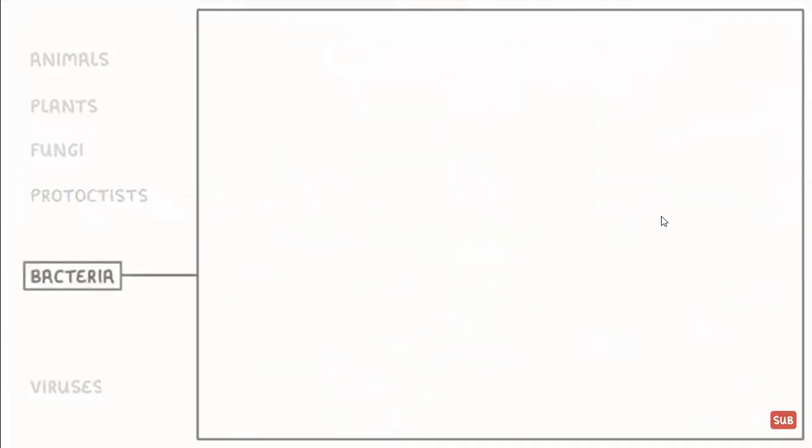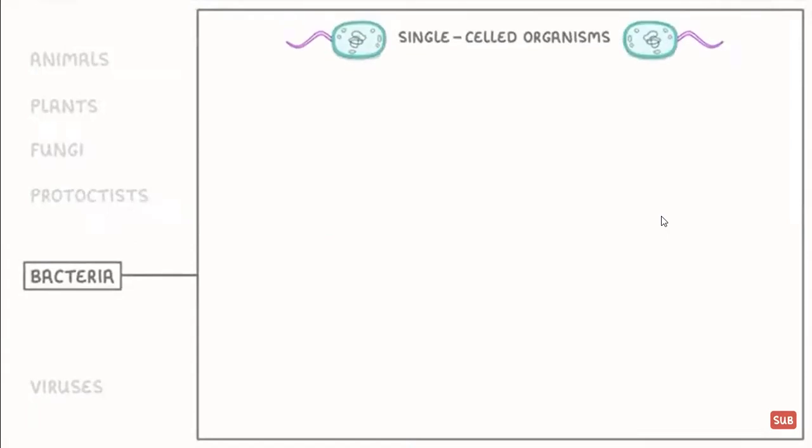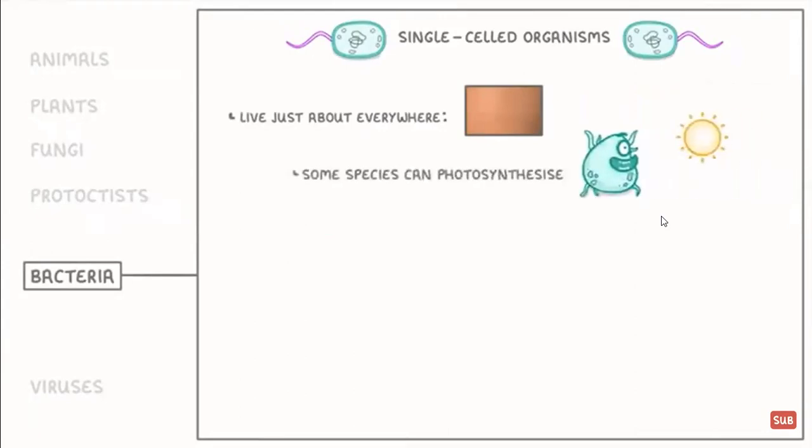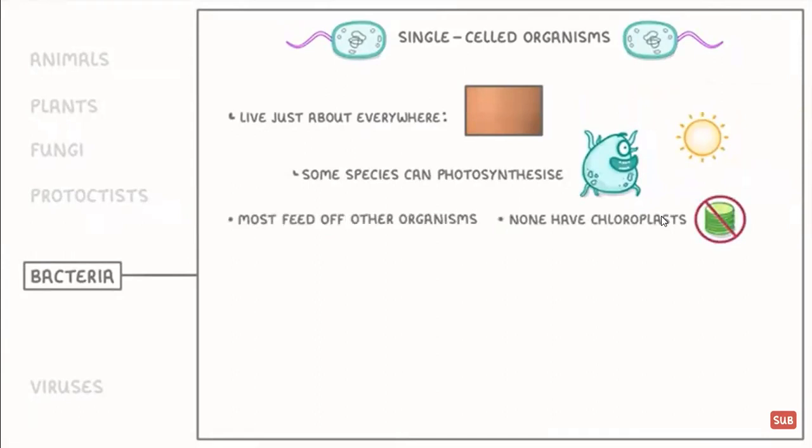Next, we have bacteria, which we'll be coming back to in other videos because there's loads of interesting stuff to know about them. But for the basics, these are single-celled organisms that live just about everywhere you can imagine, including on your skin and in your intestines. Although some species of bacteria can photosynthesize, none of them have chloroplasts, and most of them feed off other organisms, either living organisms like ourselves or dead ones like fallen leaves.